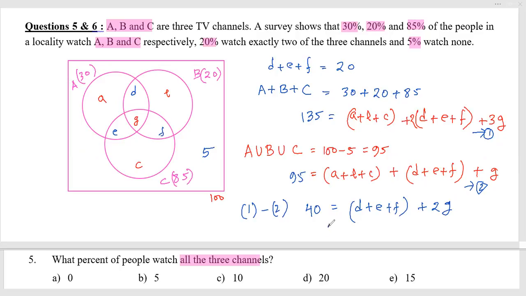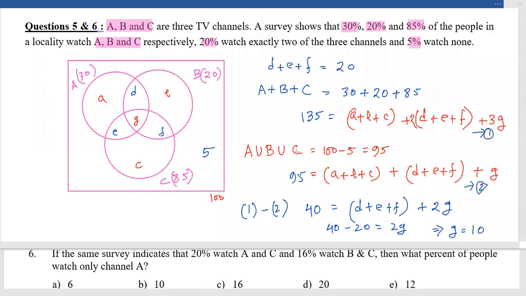So I can write 40 minus 20 is equal to 2G. So from here G is equal to 20 by 2, 10. That means all three channels, those watching all three, should be 10% of people.